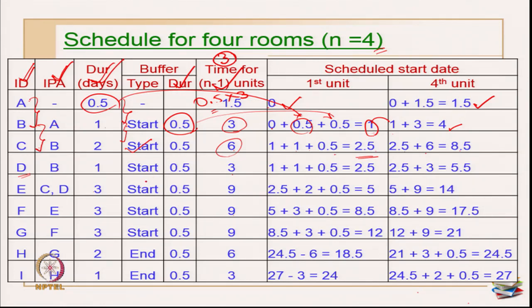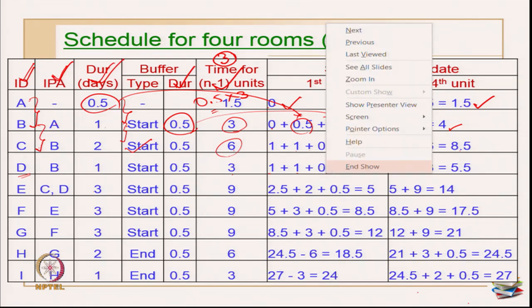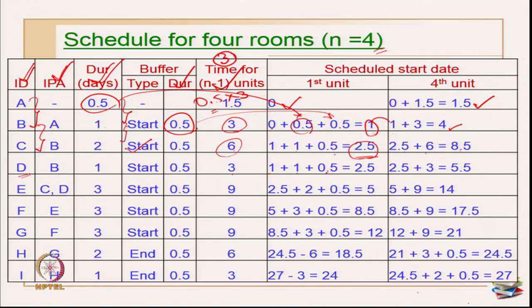If you want, you can write end and then you can work backwards also, there is no harm in it. Okay. So, now what I am going to do here? Now I am stopping B at 1. So, I have to take 1, do not by mistake copy the 2.5 here. So, this is now 1 plus duration of activity B is again 1, buffer is also 0.5 between these two activities. So, this is again 2.5 and this 2.5 plus 3 becomes 5.5 here.